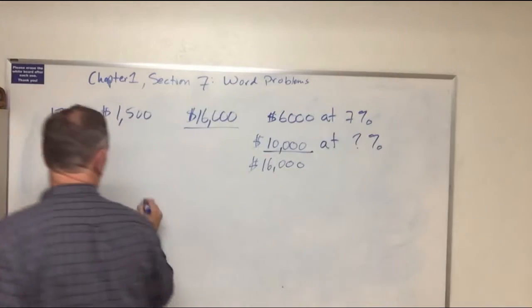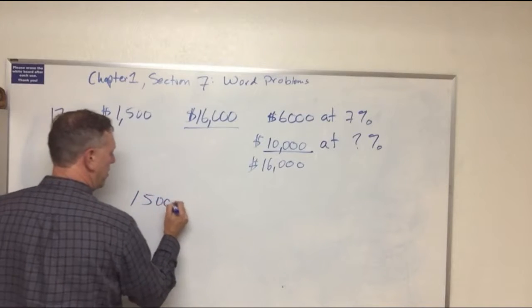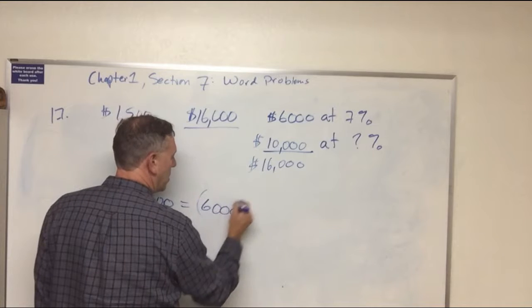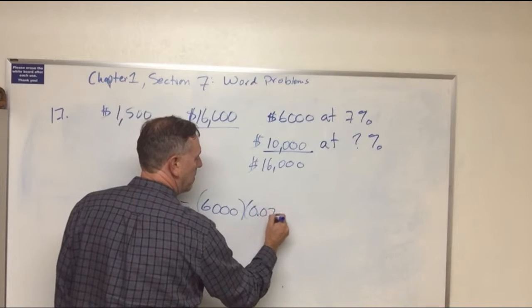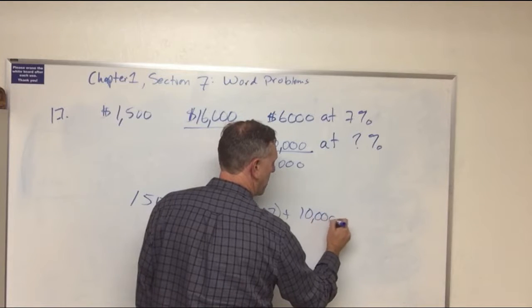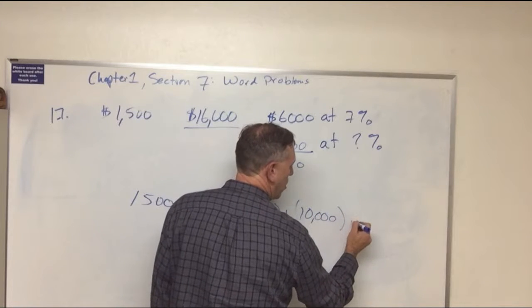Now, working through the problem, we have $1,500 is equal to 6,000 times 7% plus 10,000 at some unknown rate.